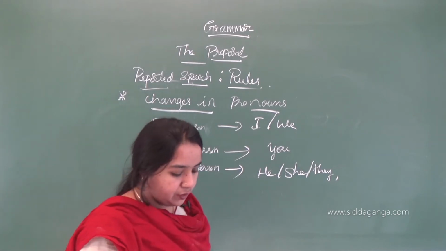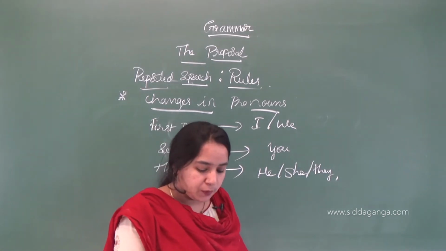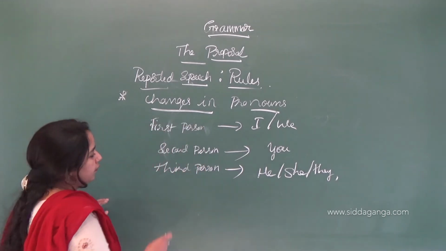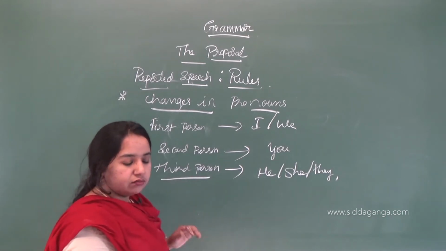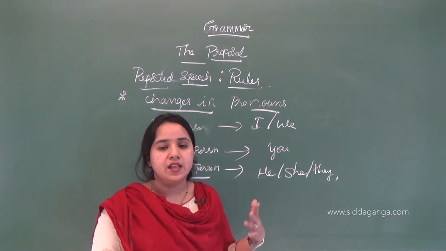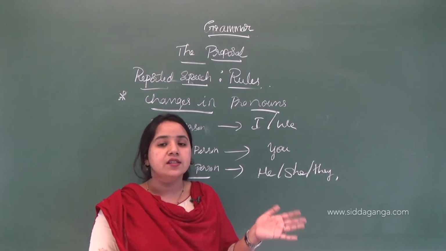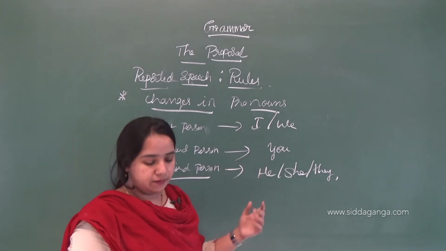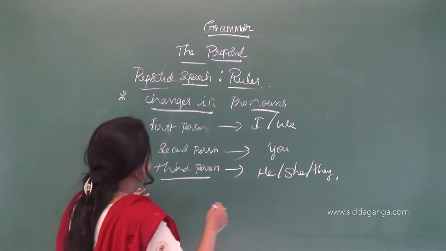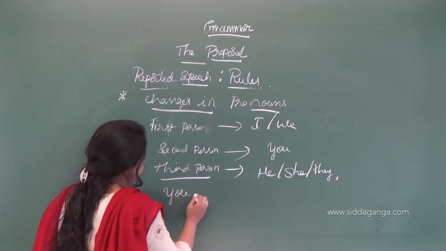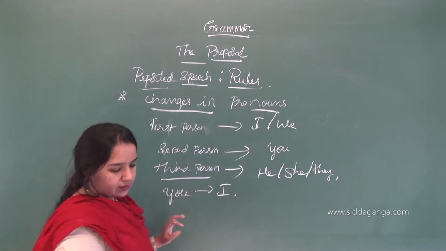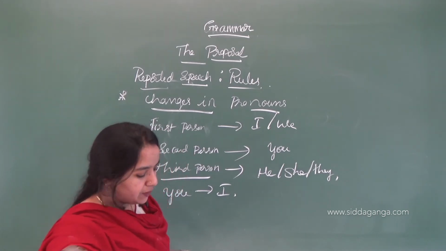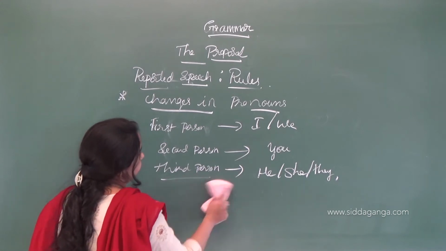If the person spoken to reports the speech, the second person you changes into first person. When a person is spoken about in reported speech, meaning they are changing the sentence into indirect or reported speech, the second person you is changed into I. Suppose I want to tell you one example, and through the example you will understand more clearly.